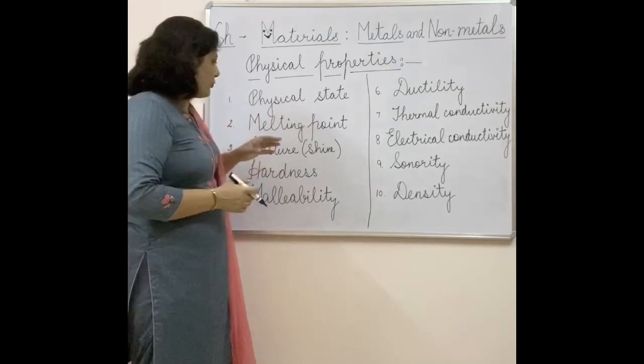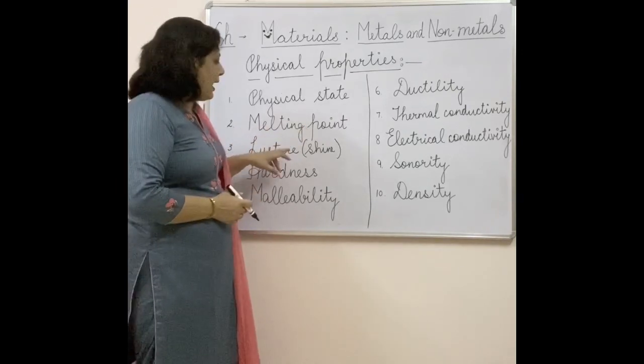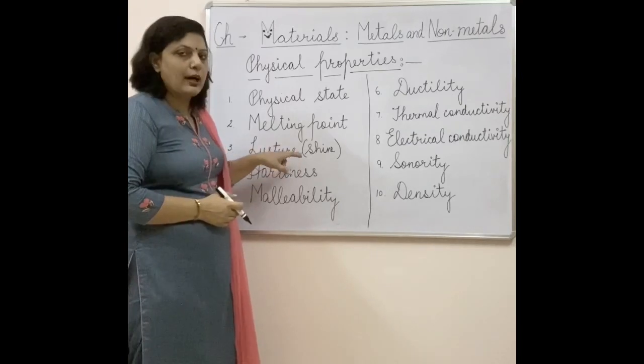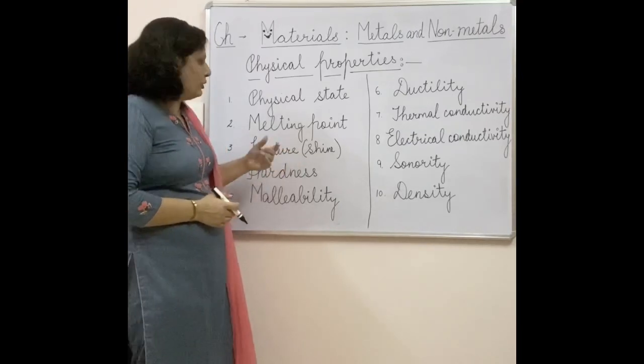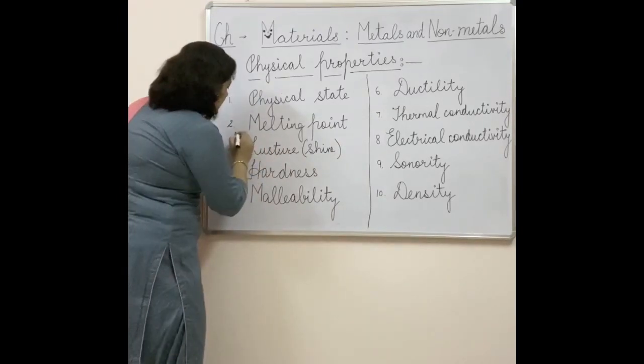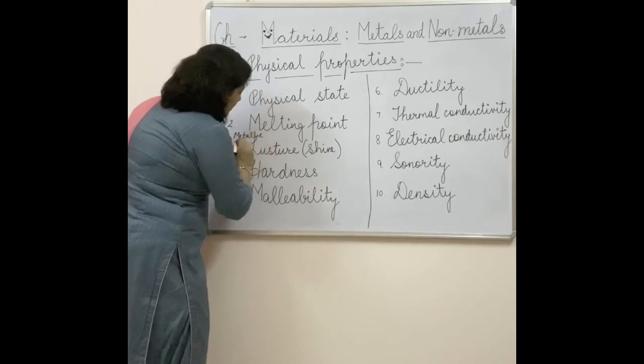So most of the metals will be lustrous, as we will be reading, and non-metals are not lustrous. Since metals are lustrous, sometimes we consider this property as metallic luster also. We can consider it as metallic luster if it is for the metals.